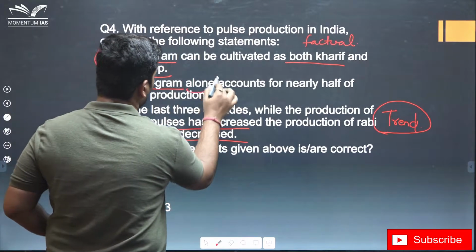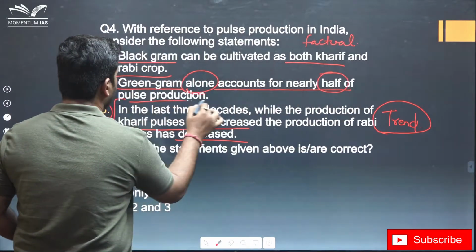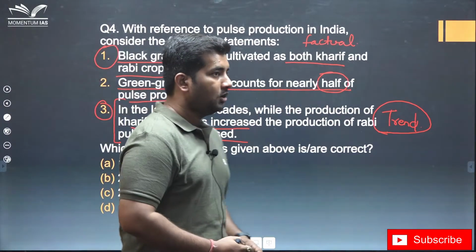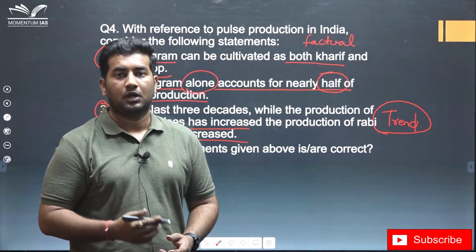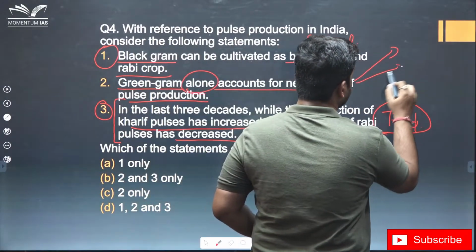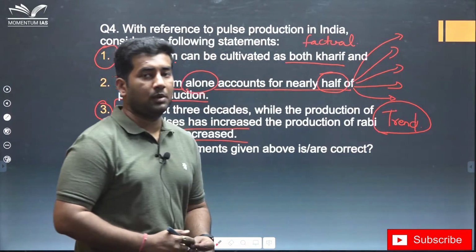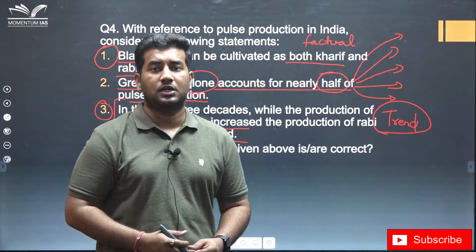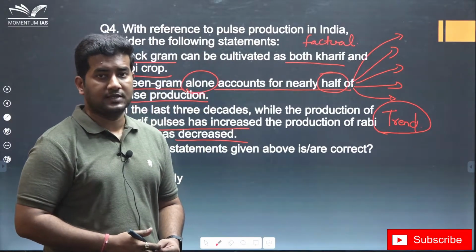But now let's look at this second statement. Green gram alone accounts for nearly half of the pulse production in India. Now we know that there are a variety of pulses that we grow: gram, Kabuli chana, tur, moong. Since there are many pulses, the probability that I discussed in the first question, the probability of a single pulse constituting 50% of the production is very less.